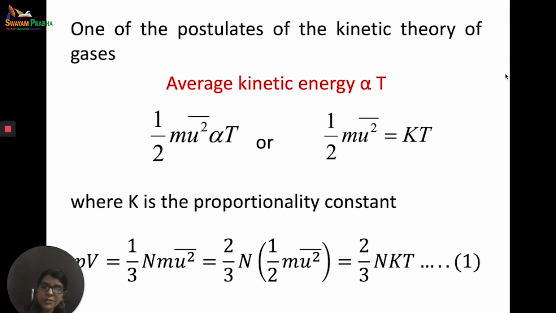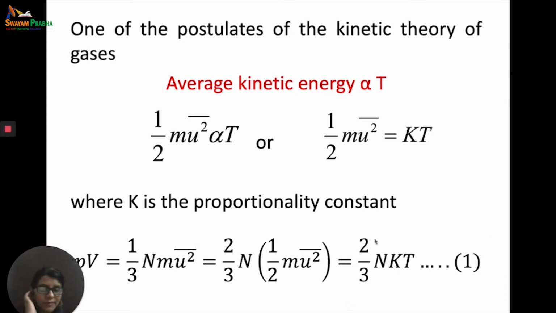Because this is true, our kinetic gas equation said that PV is equal to 1 by 3 n m u bar square. Now let us multiply and divide the right hand part by 2. Then our equation will become 2 by 3 n into 1 by 2 m u bar square, and we know that 1 by 2 m u bar square is equal to kT from our previous understanding. So if I substitute this, we get PV is equal to 2 by 3 nkT, where k is the constant of proportionality that we had used earlier, n is the number of molecules, and T is the absolute temperature.